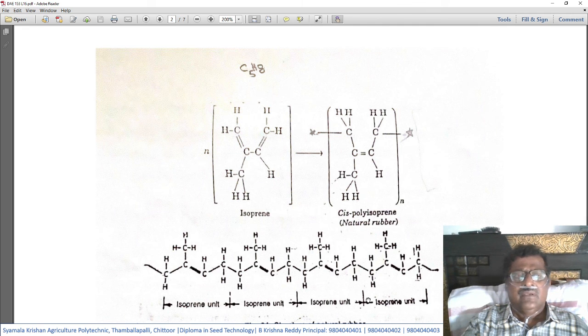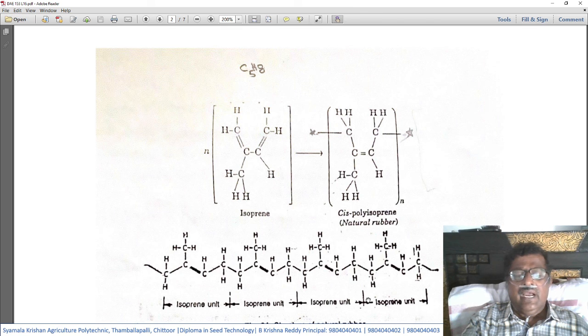This carbon and hydrogen in the ratio C5H8 is the monomer of isoprene. When isoprene is treated by addition polymerization, cis-polyisoprene will form. How does it form? By addition polymerization.